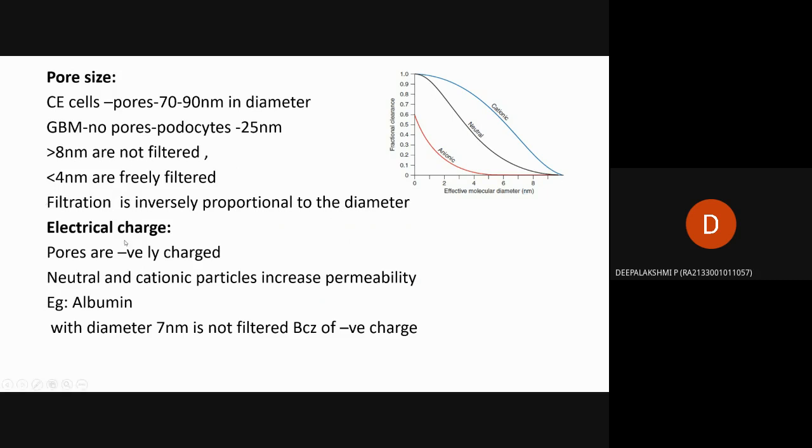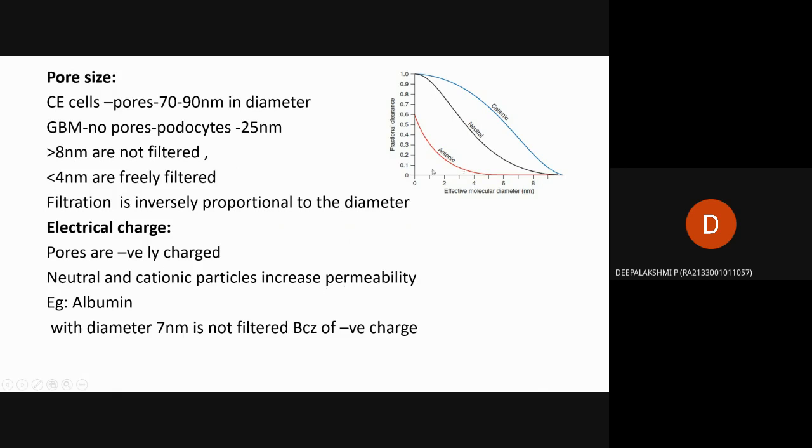When the pores have a negative charge, the molecules entering from the blood that are neutral and cationic, with opposite charges, will attract; the same charges will repel. So with negative charge in the pores, neutral and cationic particles are attracted when entering the pores, and filtration occurs. It causes an increase in permeability.